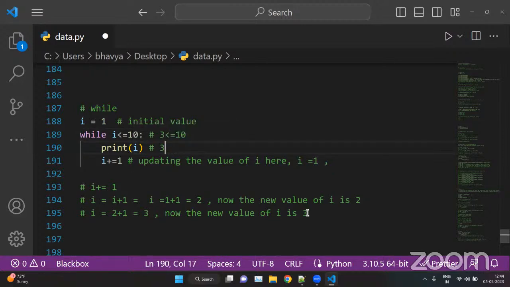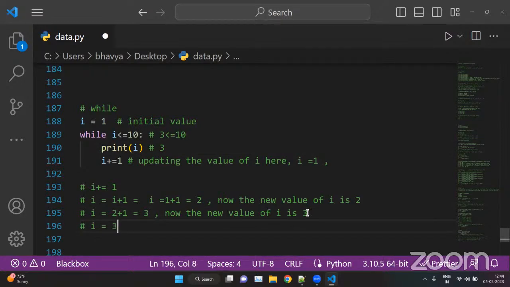So this keeps on incrementing. Now i equals 3 plus 1, that is 4. So this keeps on checking 4, 5, 6, 7, 8, 9, 10. When it is 10, this condition is true because we are checking for less than or equal to. 10 and 10 are equal. So here we have the answer 10. Print i, we have the value 10.